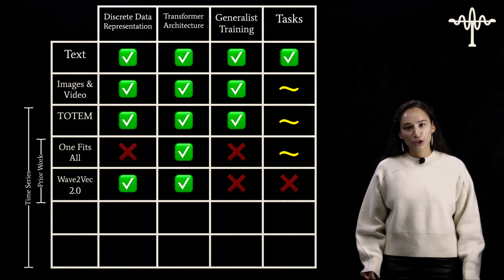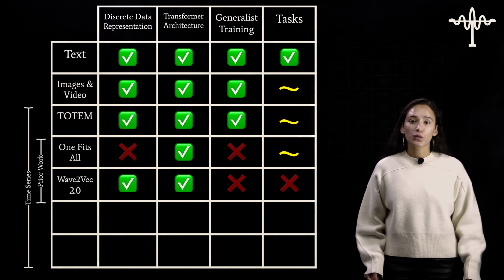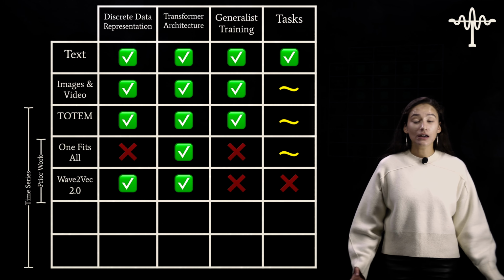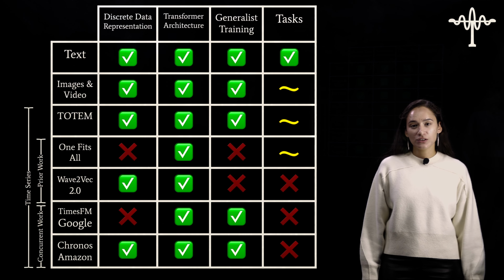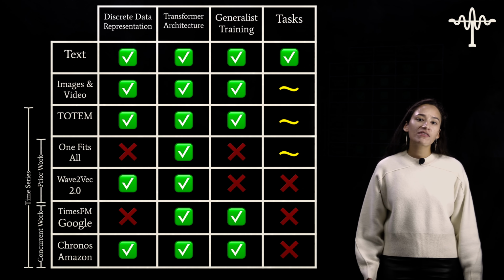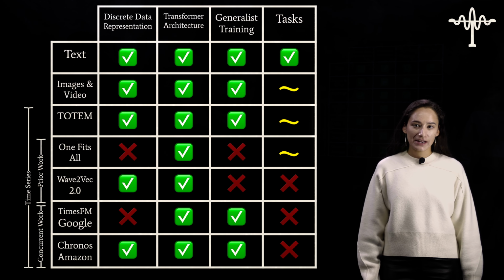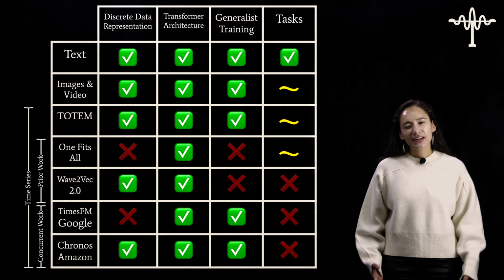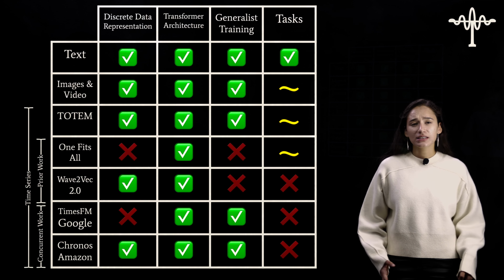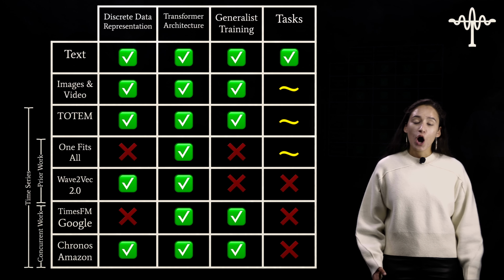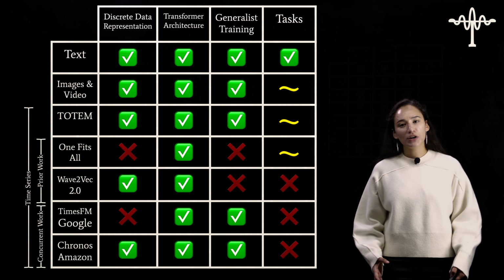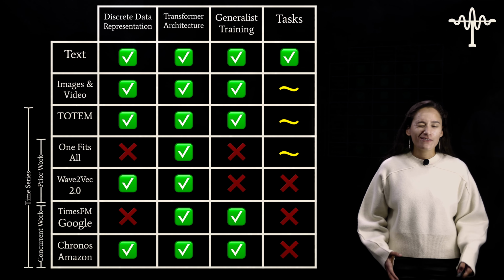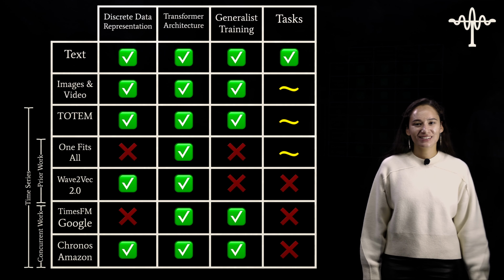Now the next thing I want to do is look at some concurrent work, and understand whether or not these four dimensions are even a direction that people care about. We're going to look at Google and Amazon's most recent models, and we can see that indeed they care about this generalist training. So even though time series modeling is more nascent than text, images, and video, we are trying to fill in this grid, and we are trying to work towards generalist training on multiple tasks, and eventually we're going to get to unified modeling.